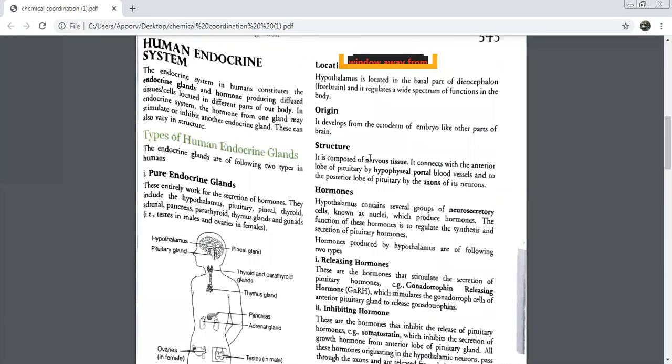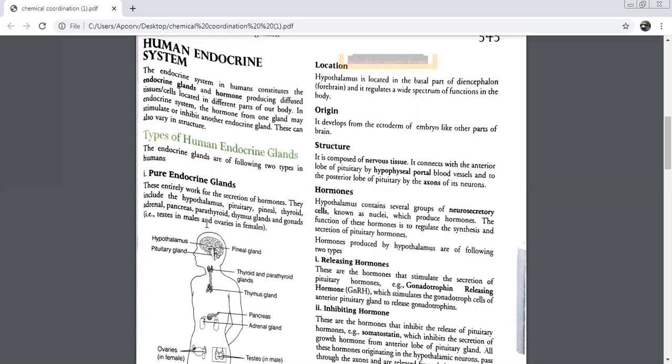अच्छा, अब थोड़ा सा पीछे चलते हैं. Look here. The hypothalamus was connected to pituitary. पढ़ा था अभी? Yes, ma'am. We had read that your hypothalamus is connected to pituitary दोनों साइड से, anterior and posterior. Anterior side पे बेटा blood vessel से connected था, and posterior side से it was connected by what? Axons. Whatever hormones were produced in the hypothalamus, they will reach the anterior part of the pituitary with the help of these blood vessels, and they will reach the posterior part of the pituitary with the help of the axons.